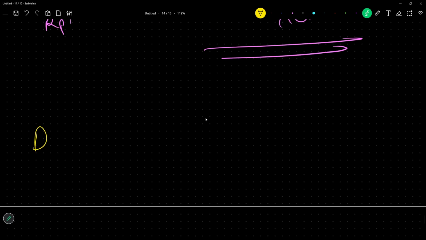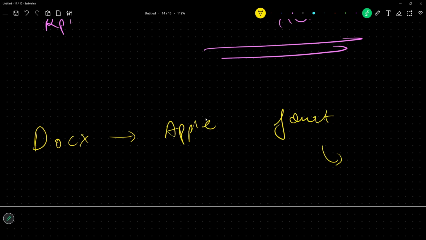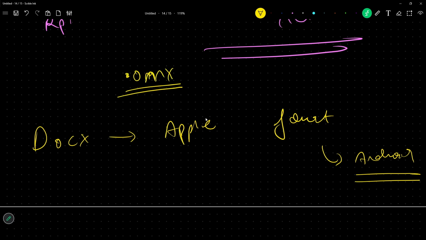Let us say you use Microsoft Docs to write some docs, and when you open this in Apple iOS, the format is changed. Even when you open this in Android, the format is changed because their processing is different. I will talk about the format also, how it looks like, what all things it contains. If you want to know the format, it is .onnx, but what's inside it, I will talk about it. We will of course come there, but before that let us understand that it is like a PDF of Docs and Apple.